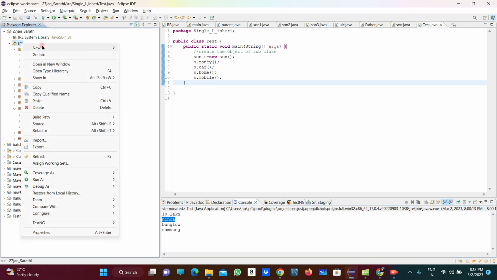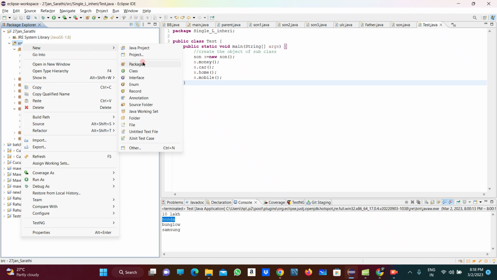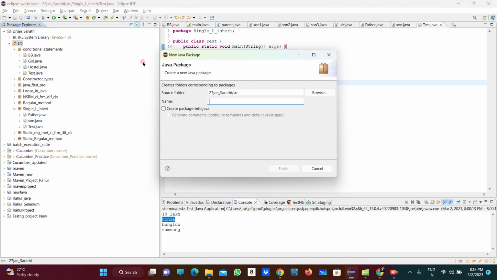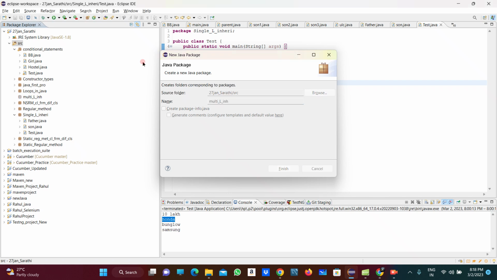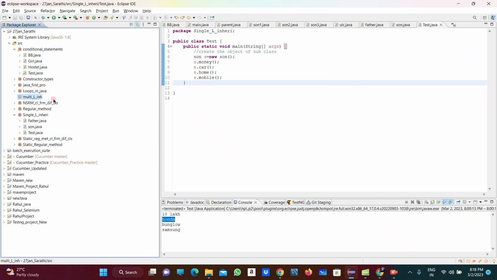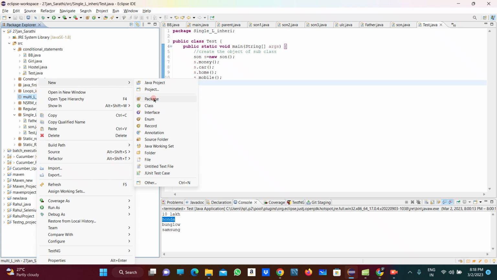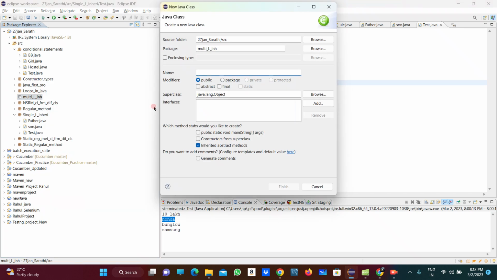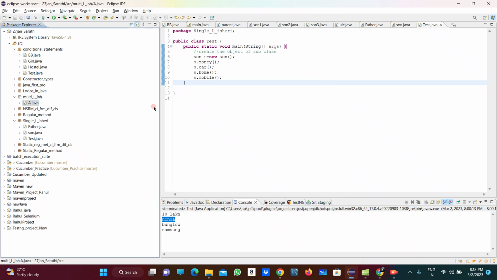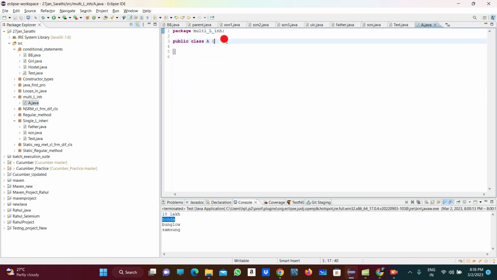So under the src I am creating a new package. That package name I am giving, that is multi-level inheritance, and under that I am creating different classes. Suppose I am taking A as a class, right?